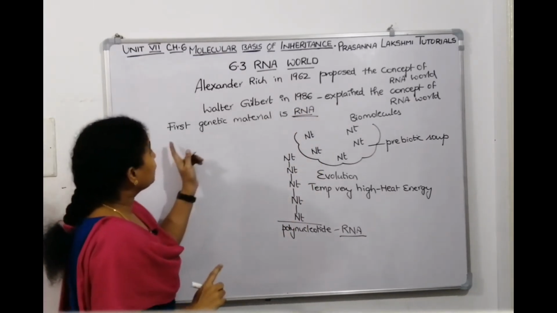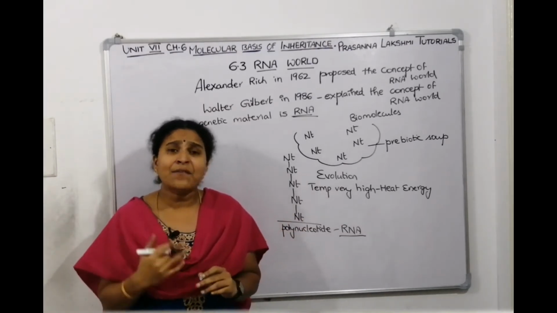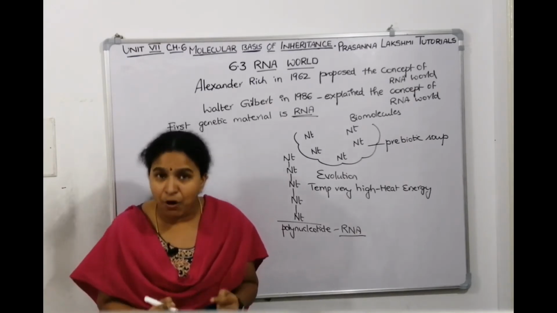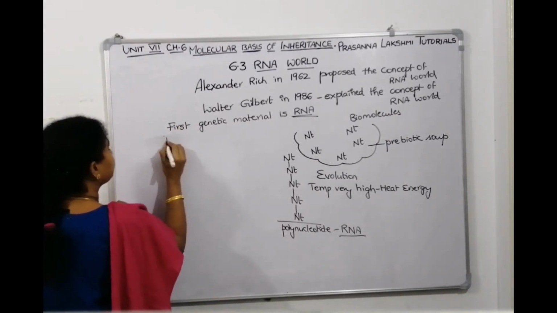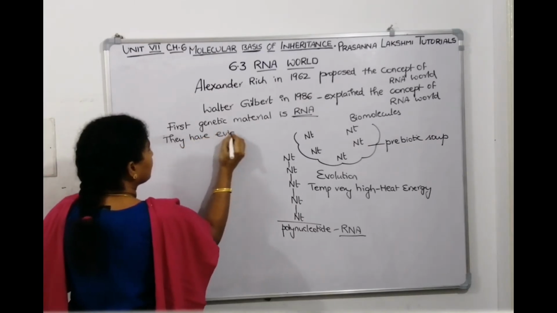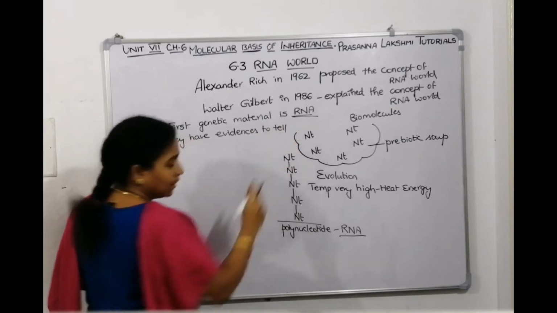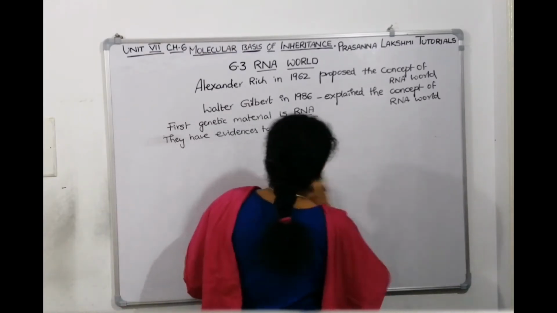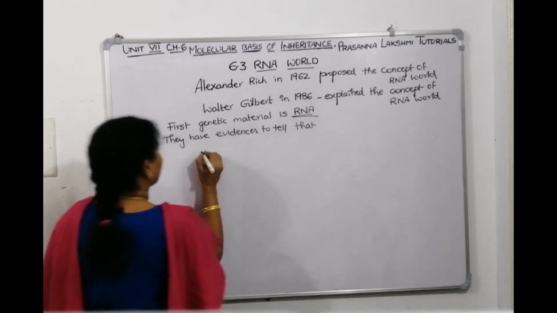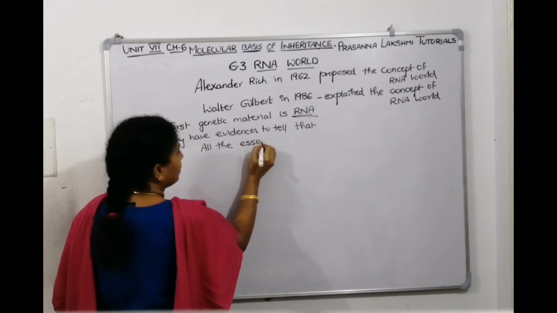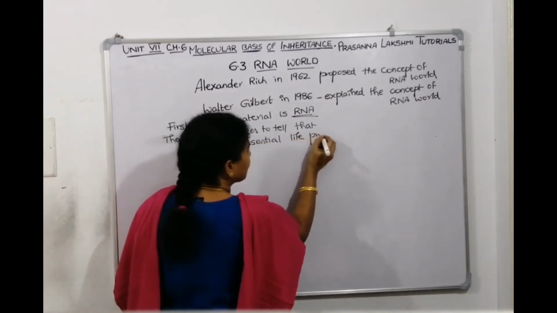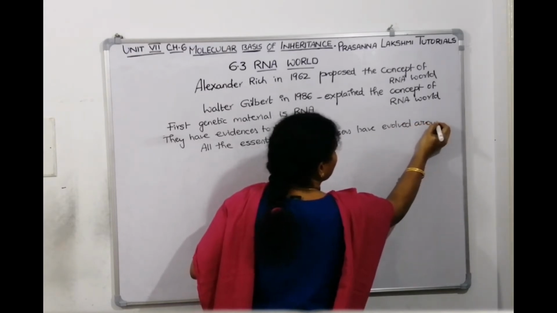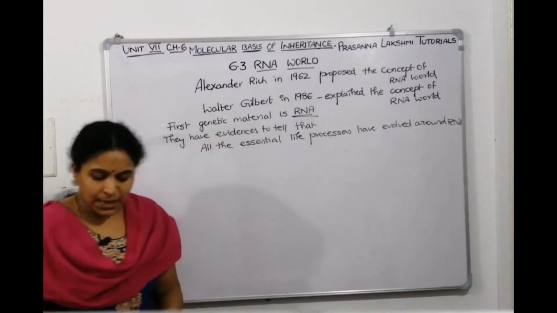Without any doubt, they say the first genetic material is RNA only, and they have enough evidence, because all the essential life processes have evolved around RNA.